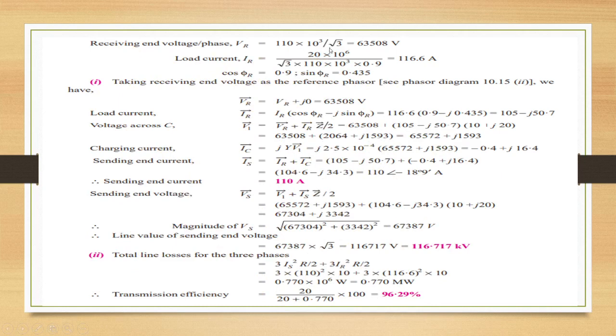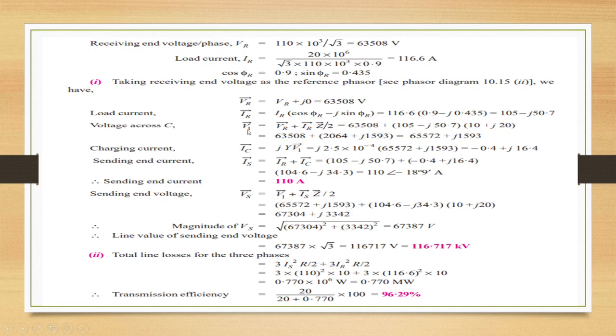VR is 110 into 10 power 3 by root 3, 63,508 volts. Load current IR is 20 into 10 power 6 by root 3 into 110 into 10 power 3 into 0.9, 116.6 amps. Cos phi R is 0.9, sin phi R is 0.435. Taking the receiving end voltage as the reference phasor, VR is VR plus j0, that is 63,508 volts. IR is IR into cos phi R minus j sin phi R, so the value is 105 minus j50.7.